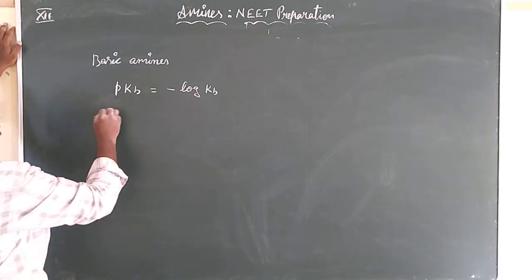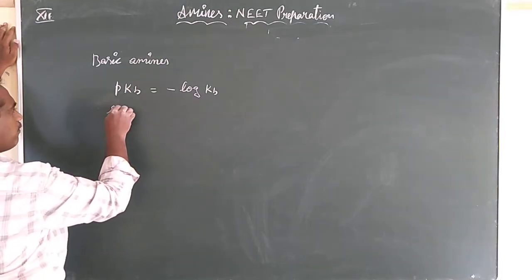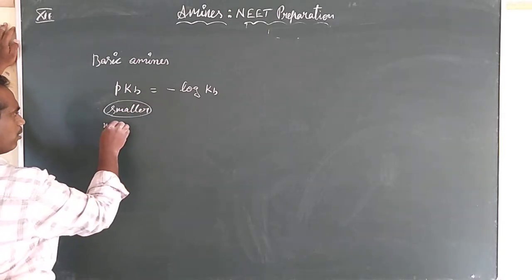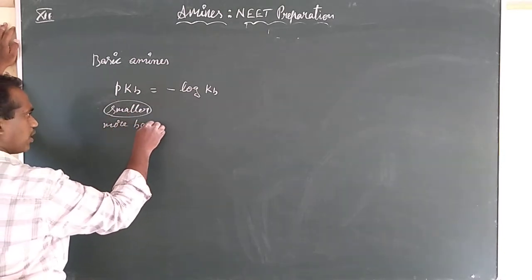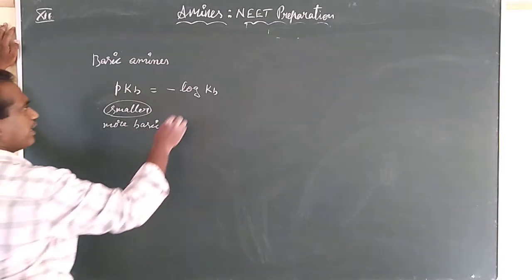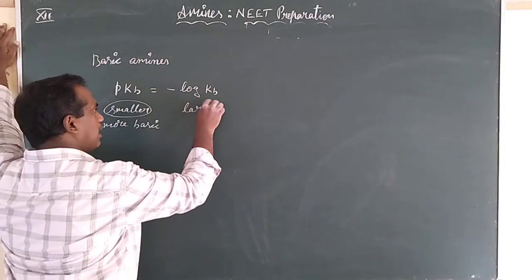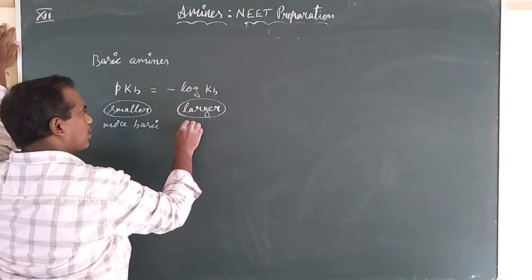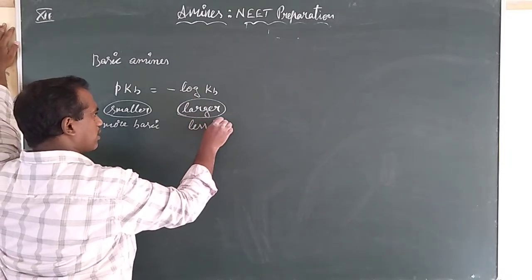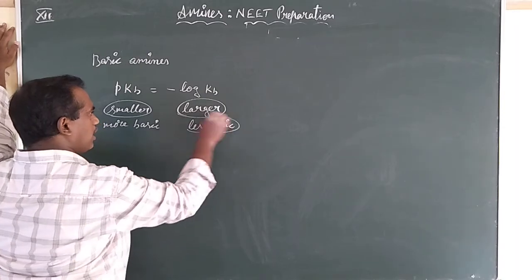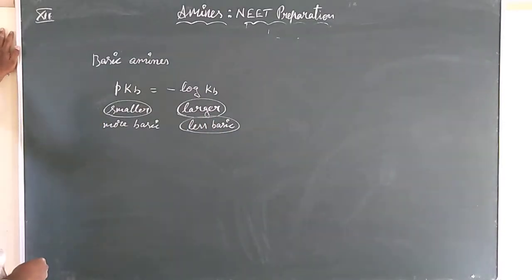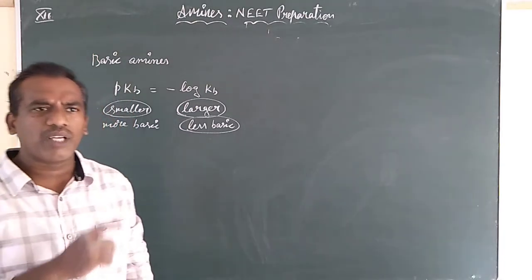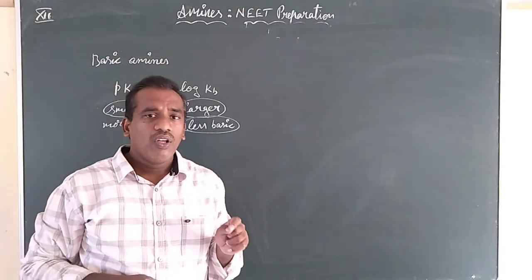The smaller the pKb value, the compound will be more basic. The larger the pKb value, the compound will be less basic. So these are inversely proportional. This tabulated data you must read from the textbook. I am not writing the tabulated data now.